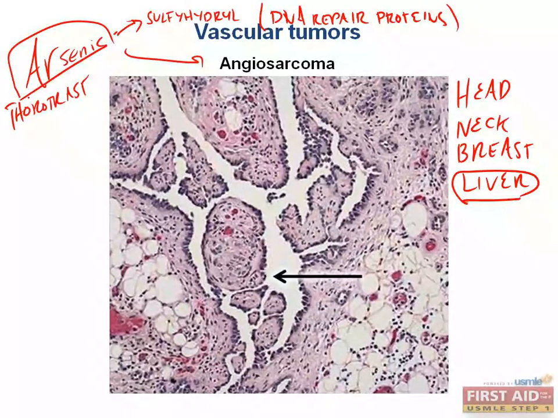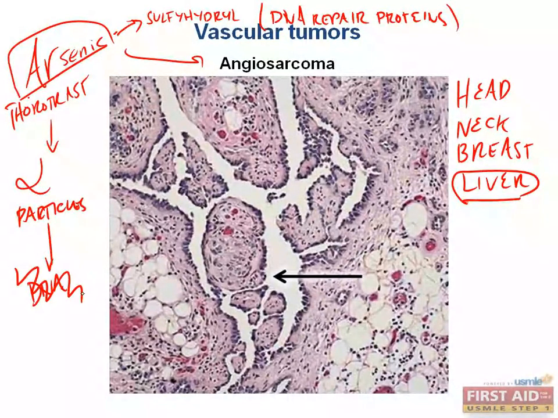Now, thorotrast was an agent that you may not be tested on, but it was a radiotracer used for contrast because it's a very large molecule that can circulate and absorb X-rays. Well, the problem is that the body had a tough time clearing it, so now we have a molecule that has absorbed a bunch of energy in the form of X-rays just swimming around our body. And eventually, when it does break it down, we start to release alpha particles, and alpha particles crash into DNA and they just mess it all up. Remember, alpha particles are very positively charged emissions of energy that go after DNA and cause damage to it. So a radiocontrast dye called thorotrast and arsenic are some of the main culprits for angiosarcoma.